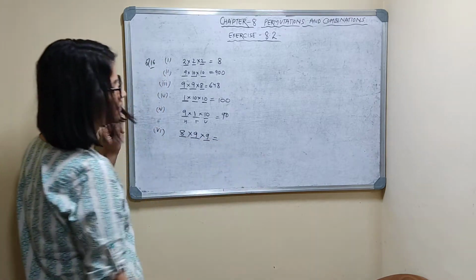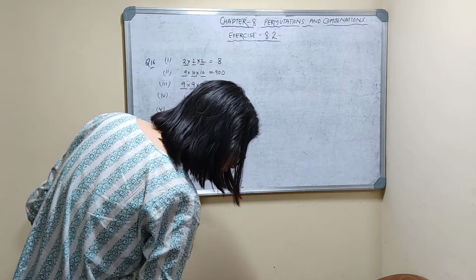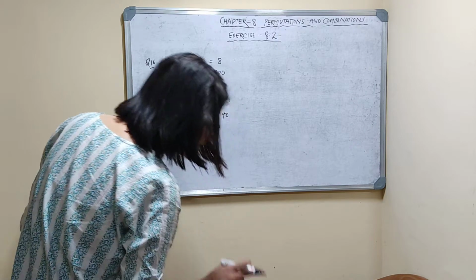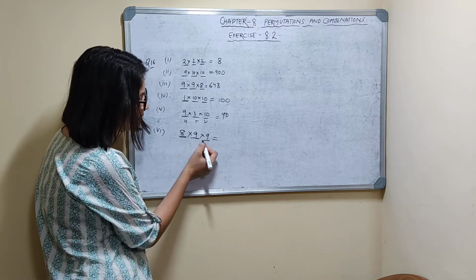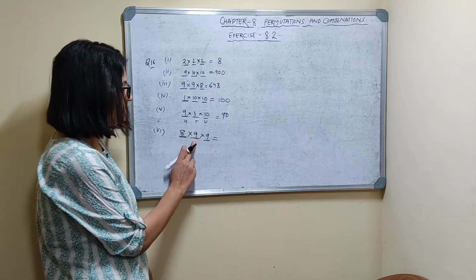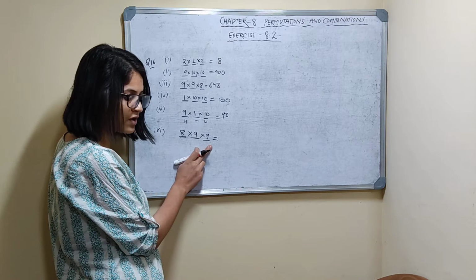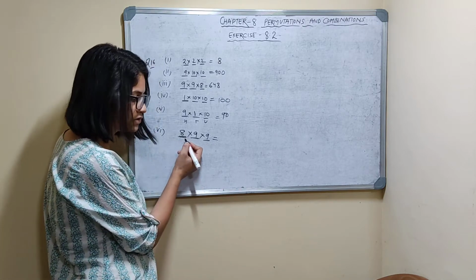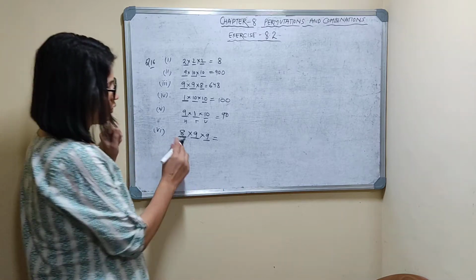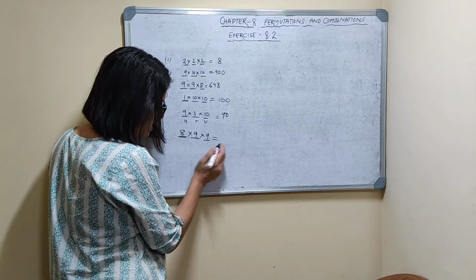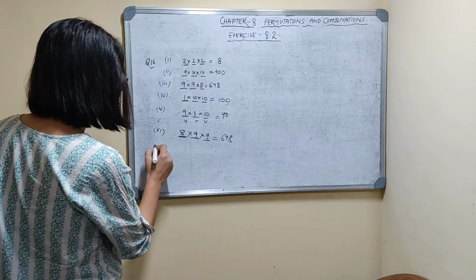By the multiplication principle of counting, see what is written: the digit 7 does not appear at any place. Here 7 can't come, and apart from 0, anything can come from 0 to 9, so 9 choices are there. But in the first place I can't take 7 and 0, so the choices are 8. So 8 into 9, 72, 72 into 9, 648.